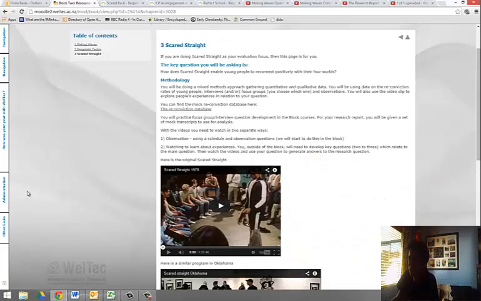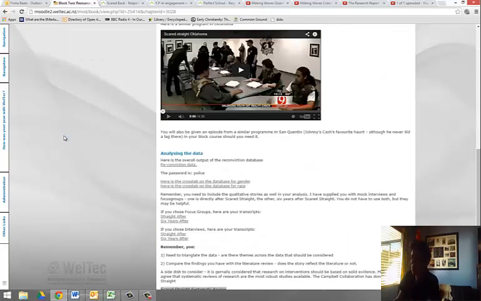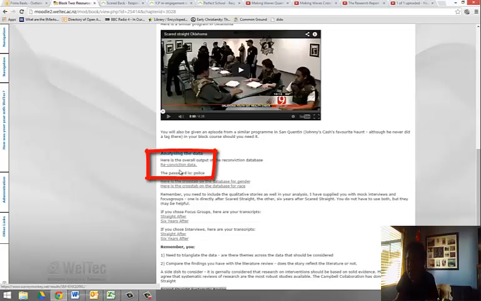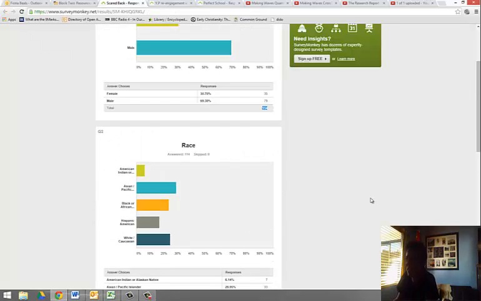So here we go. To get to the Scared Straight quantitative data, you need to go to the Moodle book. You know all about it, whānau, the book. This time though, you are going to where I said you should not go before. You are going down into the reconviction data and the analysing the data section. If you click here and use the password police, you'll get into this page here.